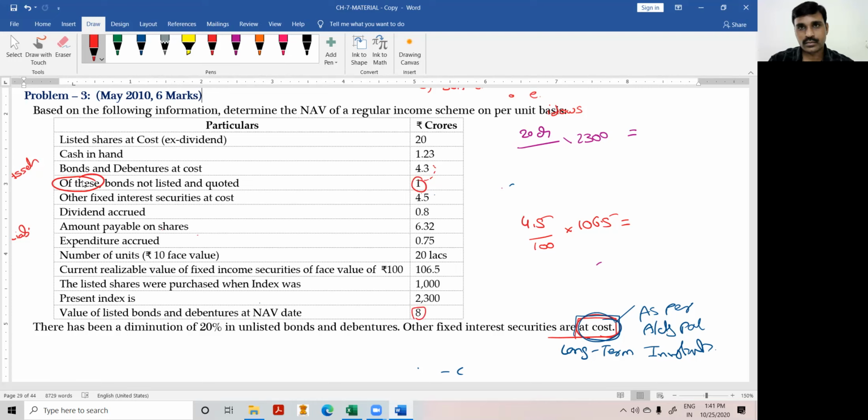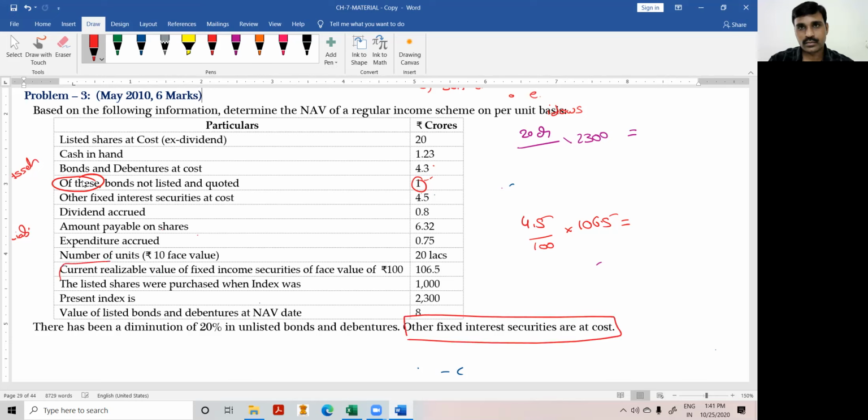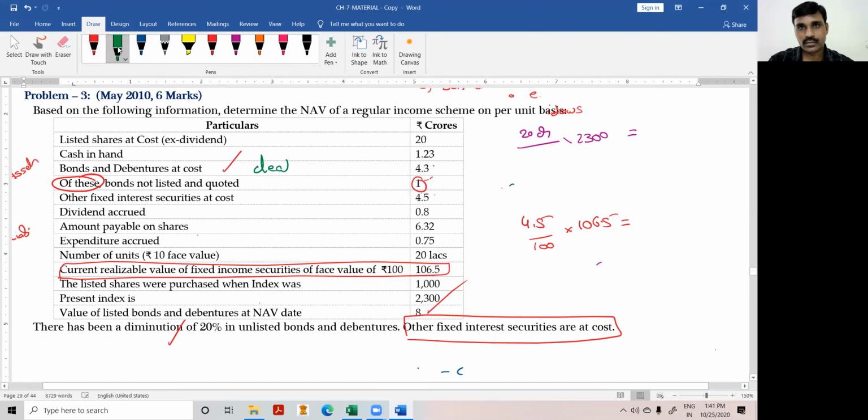Next, the only point is that other fixed income securities are at cost. This is the only area where you have to be very careful. On one hand, they are giving other fixed income securities at cost. On the other hand, they are giving the current realizable value of the fixed income securities. For unlisted bonds and debentures and listed bonds and debentures, the information is clear.